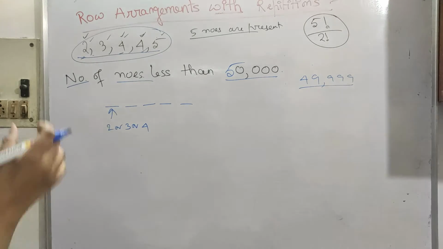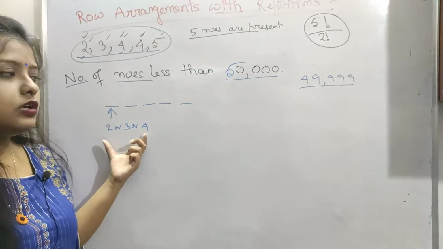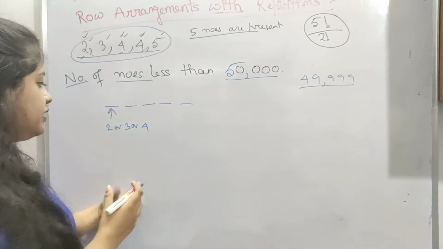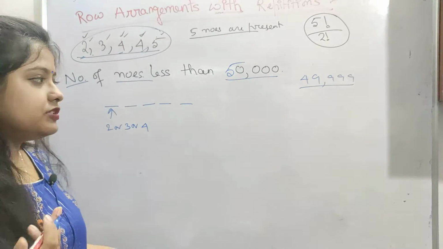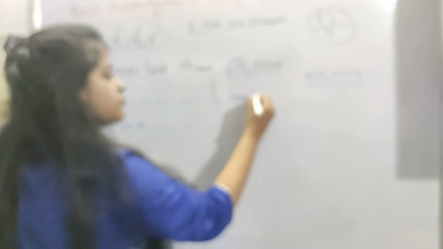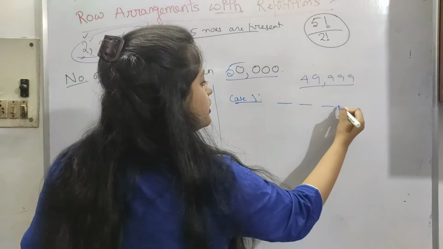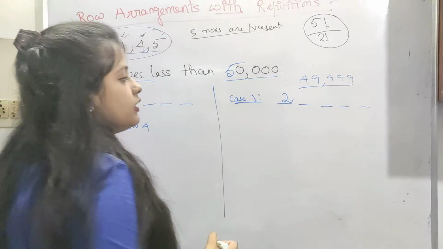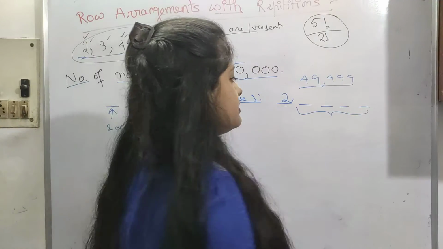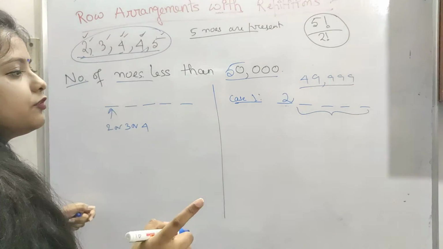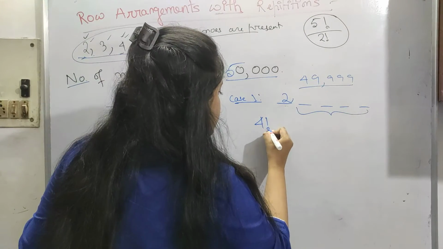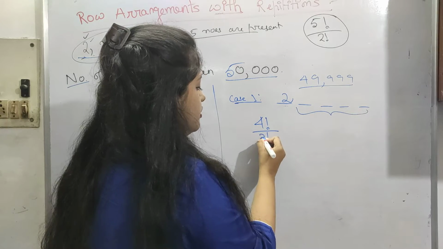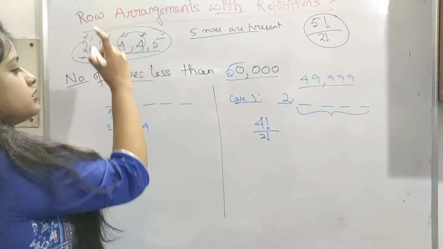So now a number can be either of these. Let's take one case at a time, because if we take all the cases together, 4 is repeated, so we have to check that. Let's say case 1: 1, 2, 3, 4 and 5. Fix 2 here. So now we have 4 places and 4 numbers with 1 repetition. So 4 factorial divided by 2 factorial, because this 4 is repeated twice.